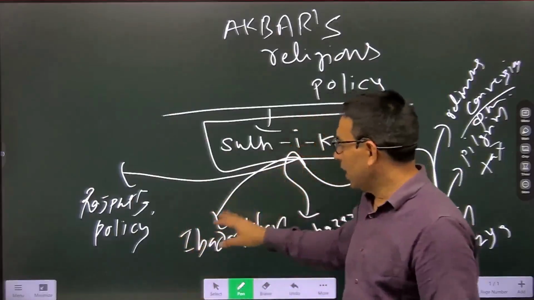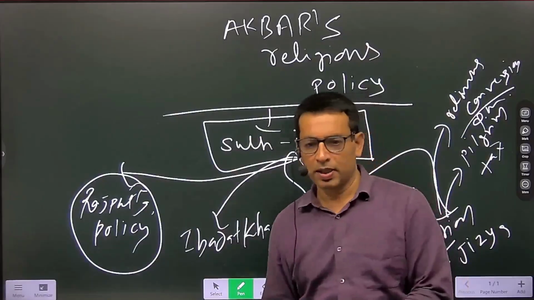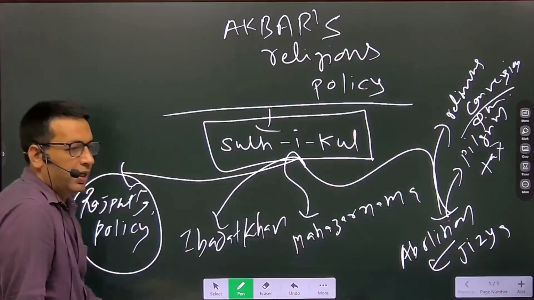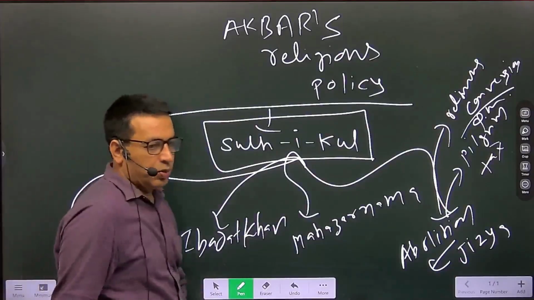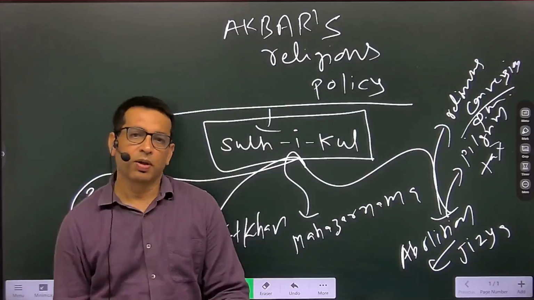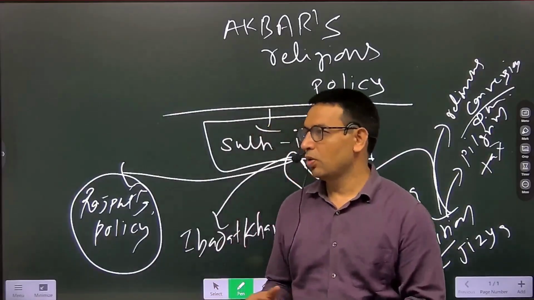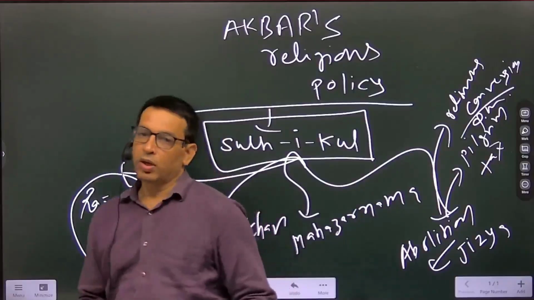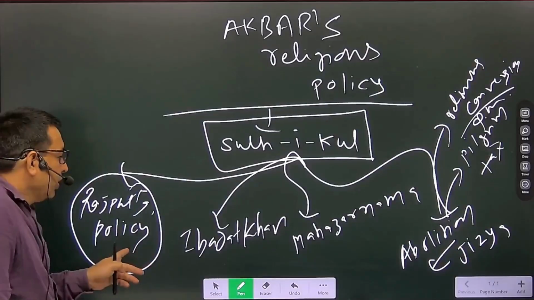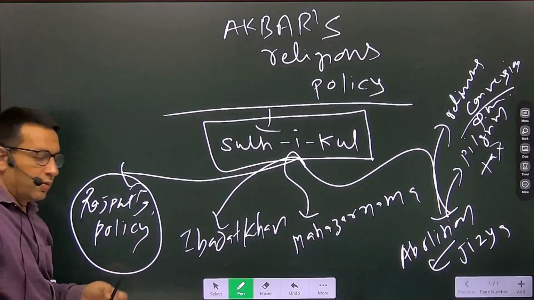When we talk about the Rajput policy, one component of Akbar's Rajput policy was the marital alliance between the Mughals and Rajputs, through which he tried to get the loyalty of Rajputs, because he knew that Rajputs were the most important power of the time. If he made a good relation with Rajputs, definitely there would be consolidation of the Mughal empire in India, and that's why he tried to align with Rajputs through various means. But the marital alliance was not the only component of having good relations with Rajputs.